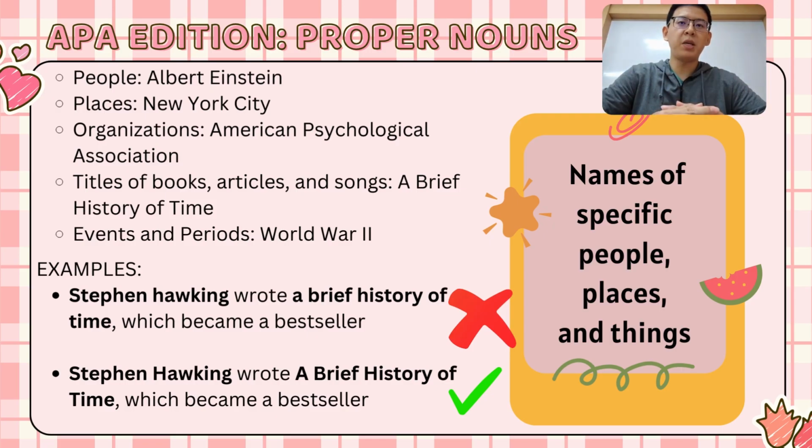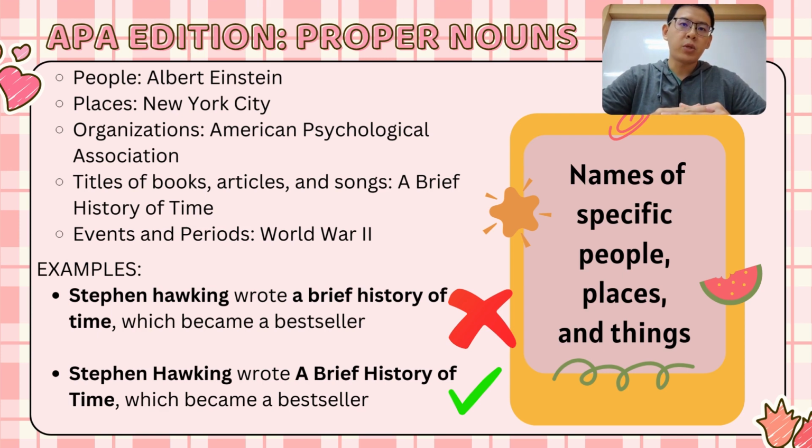Now I'm going to share about the proper nouns and trade names in capitalization. For proper nouns in APA edition, the names of specific people, places, and things should always be capitalized. For example, people like Albert Einstein, places like New York City, organizations like the American Psychological Association, titles of books, articles, and songs such as A Brief History of Time, and events and periods such as World War II. These are the words that should be capitalized.